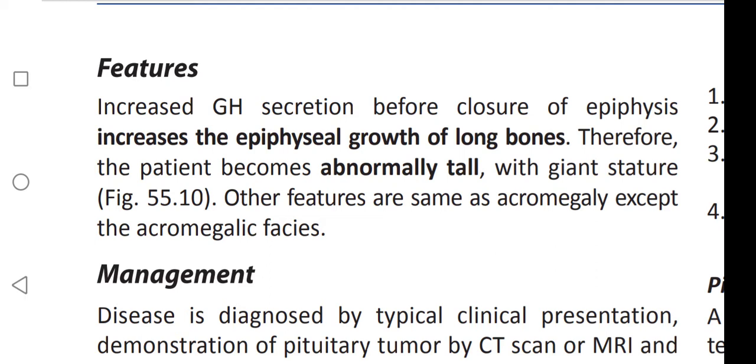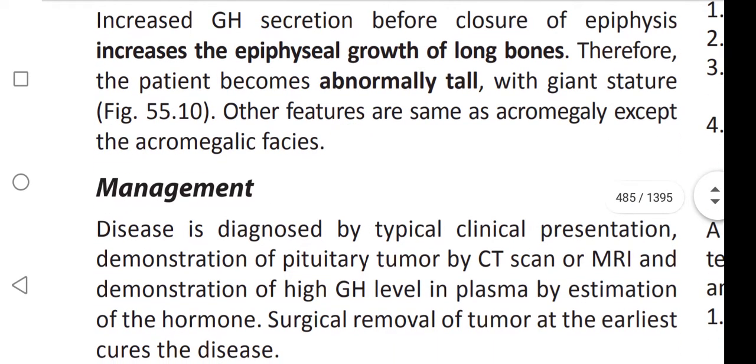Increased growth hormone secretion before closure of the epiphysis increases the epiphyseal growth of long bones. Therefore, the patients become abnormally tall with giant stature. Other features are the same as acromegaly except the acromegalic phases.